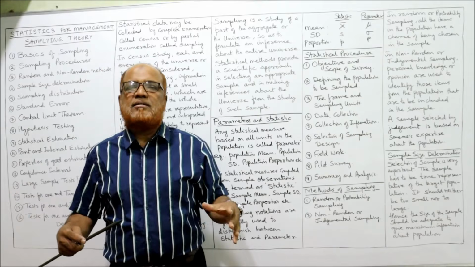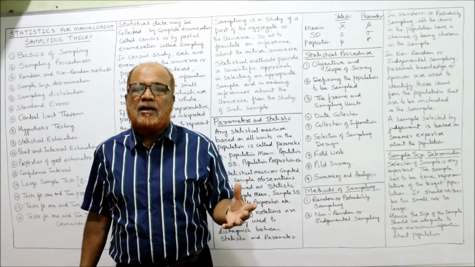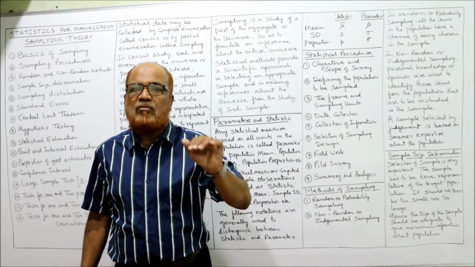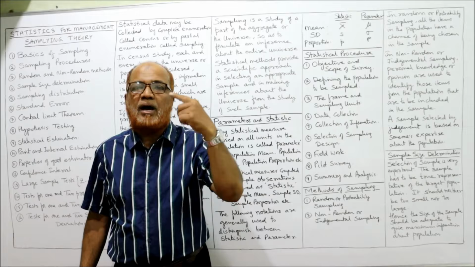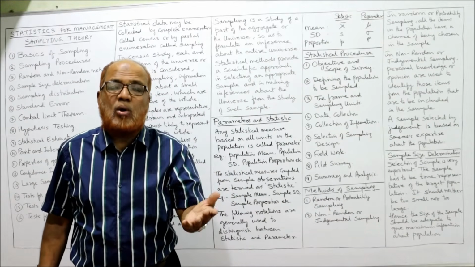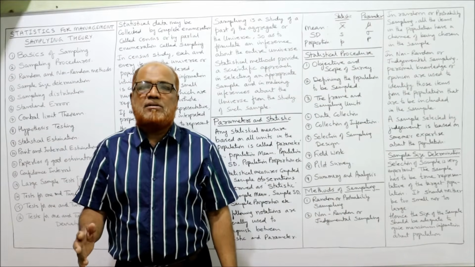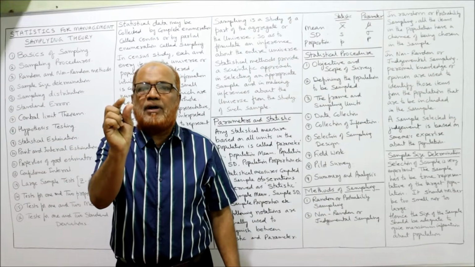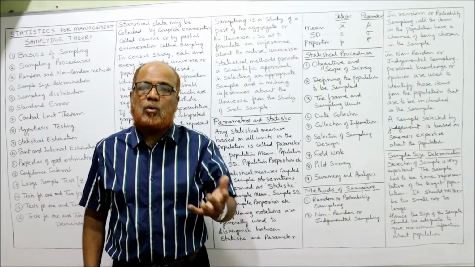In this case, we are not applying any scientific method. If we do not apply a scientific method, what will happen? The risk that our decision may go wrong will be high. For example, when we go to buy grapes, we taste only one grape and decide that all the grapes are sweet and good.